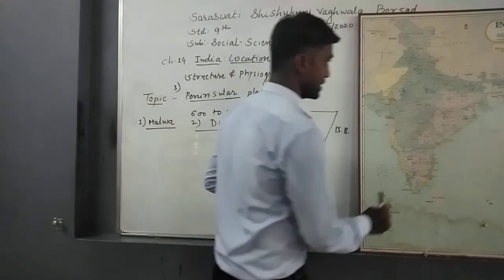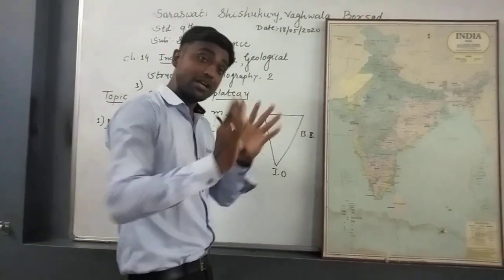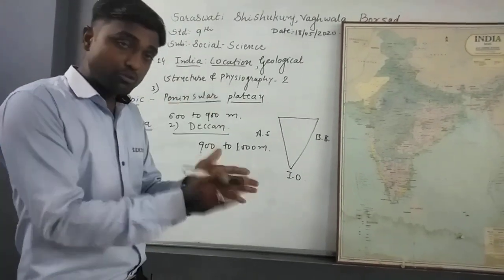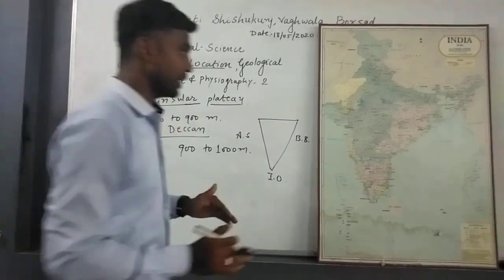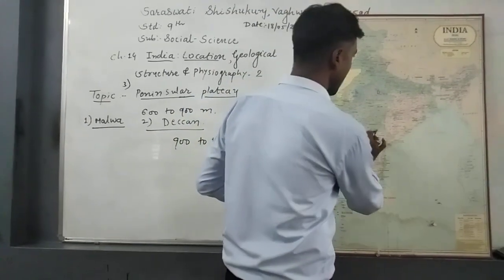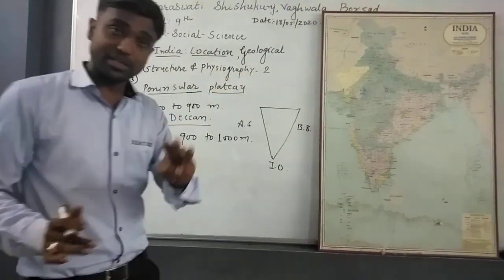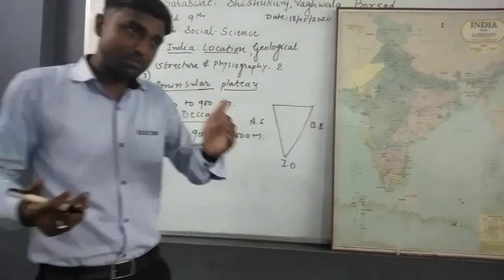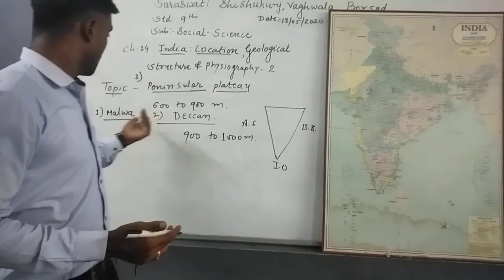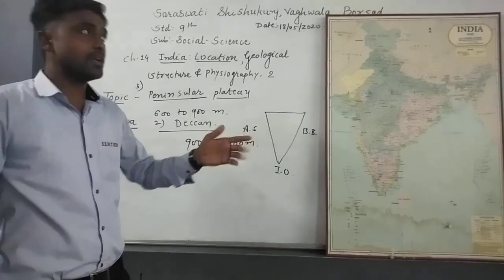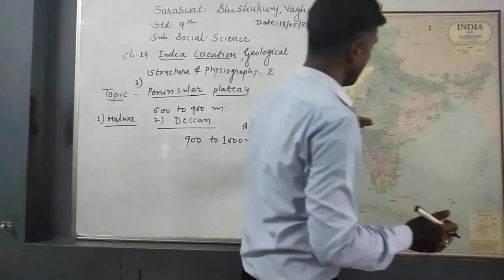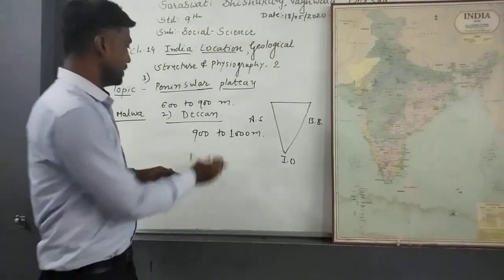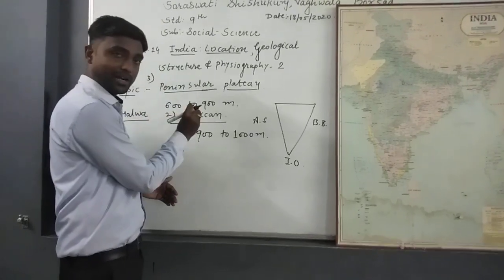Apart from this, where is the exact location of the Deccan Plateau? The Deccan Plateau is located to the south of the Malwa Plateau. The Satpura, Mahadev, and Maikal ranges are the three ranges from where the Deccan Plateau starts. Before these mountain ranges, there is a part of the Malwa Plateau. So it is separated by these three ranges. So here we have the information about the Malwa and Deccan Plateau.